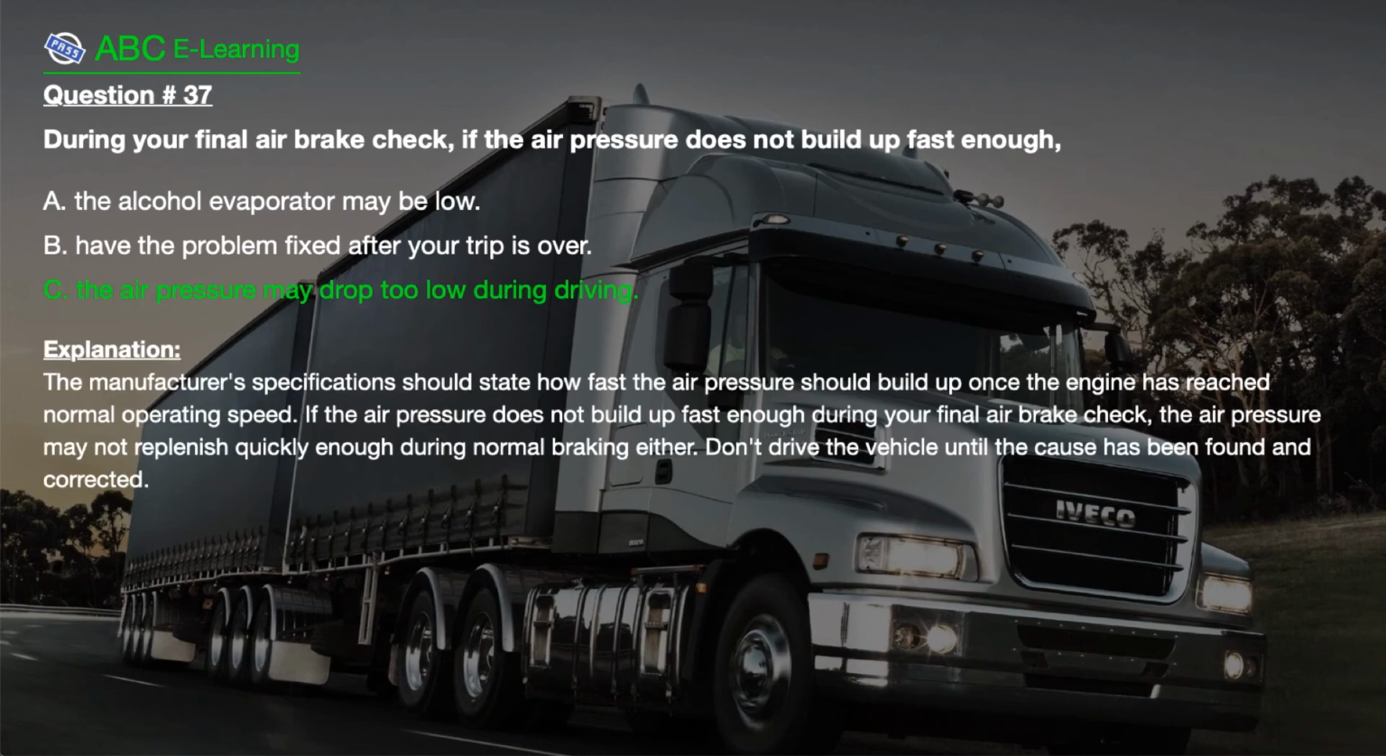The correct answer here is C. The air pressure may drop too low during driving. Explanation. The manufacturer's specification should state how fast the air pressure should build up once the engine has reached normal operating speed. If the air pressure does not build up fast enough during your final air brake check, the air pressure may not replenish quickly enough during normal braking either. Don't drive the vehicle until the cause has been found and corrected.